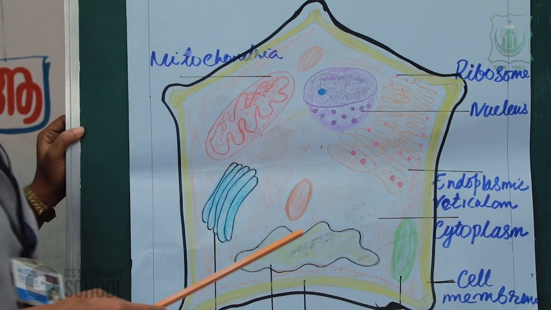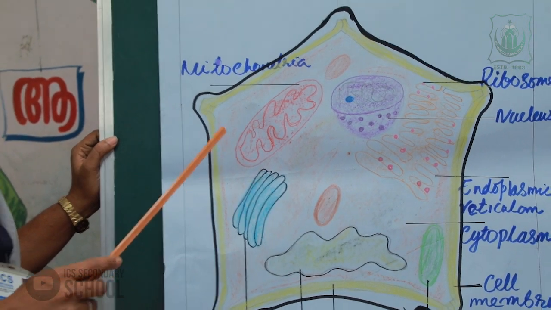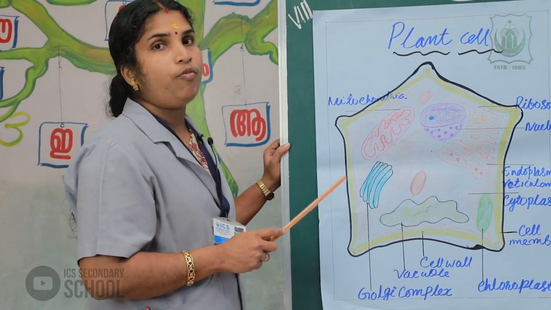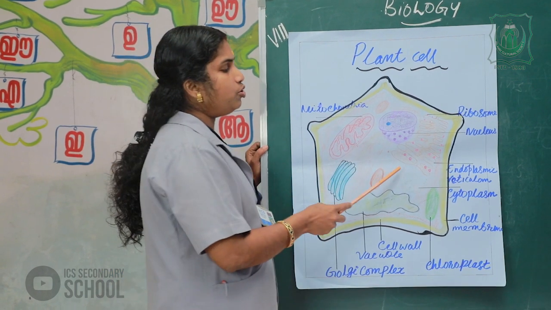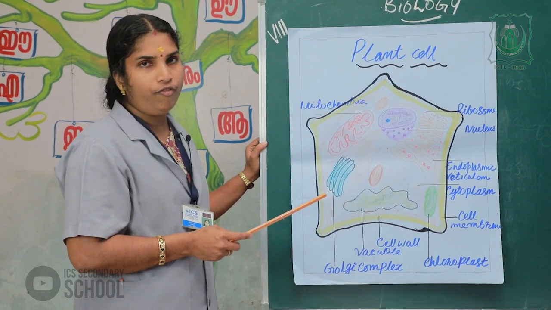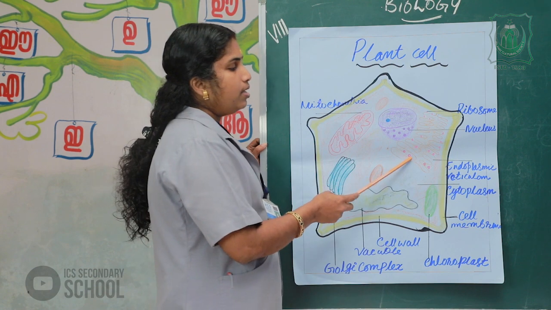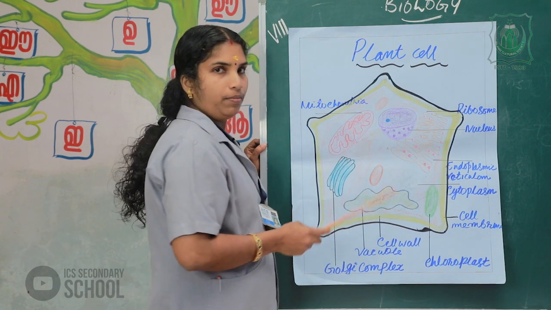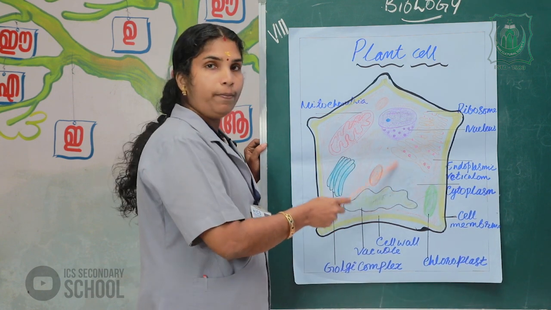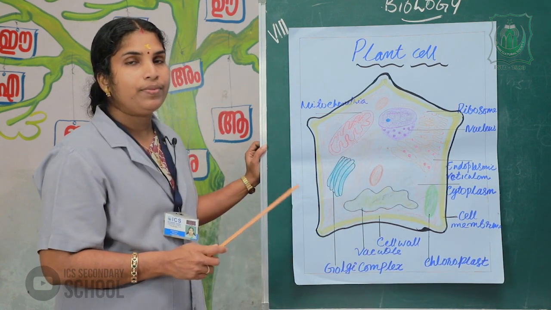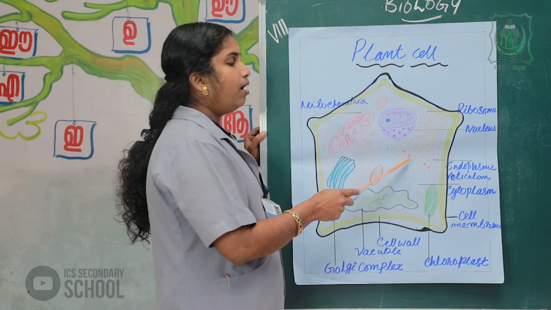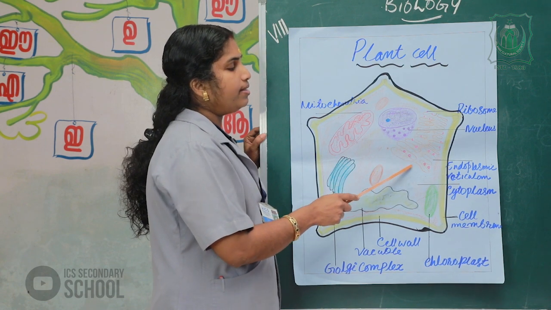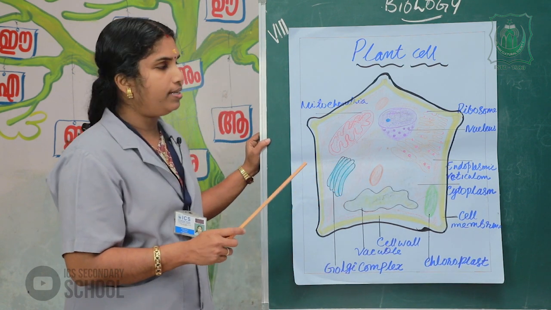They are made of two subunits and help in the synthesis of protein.